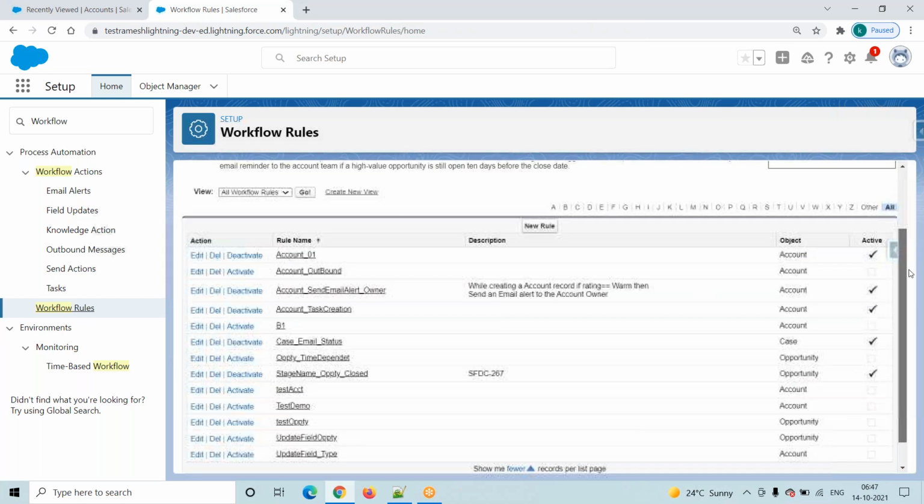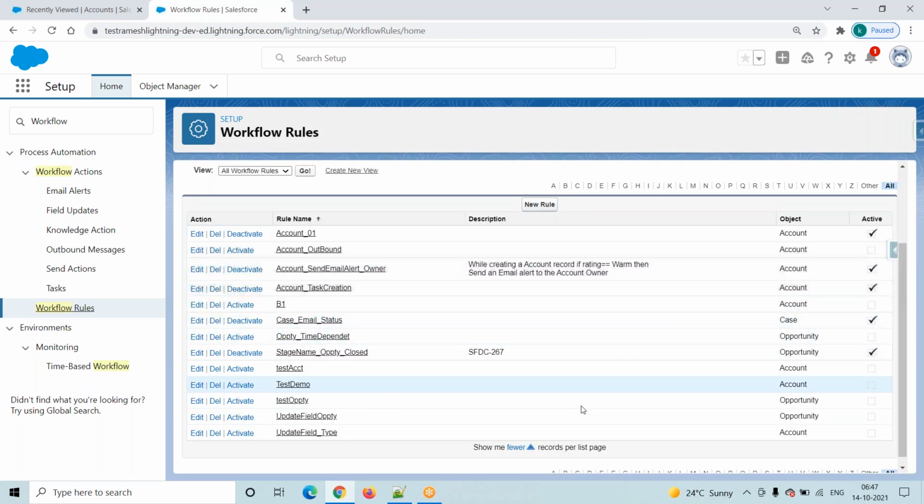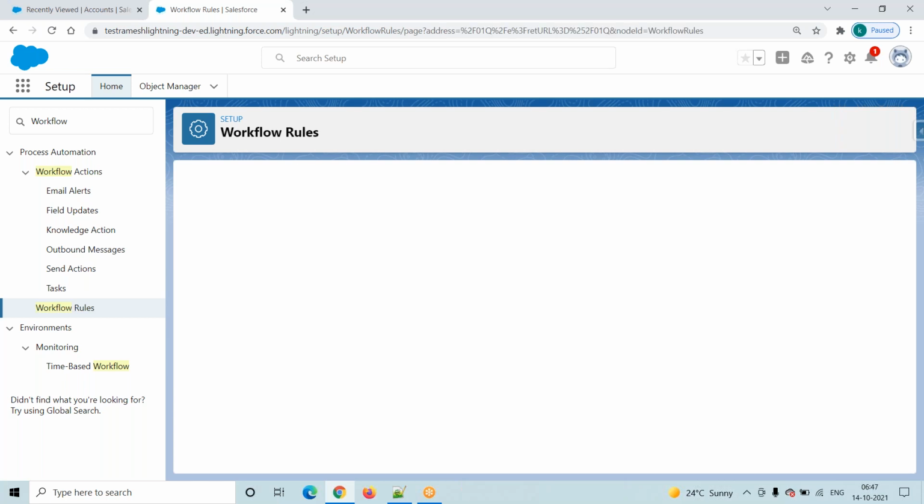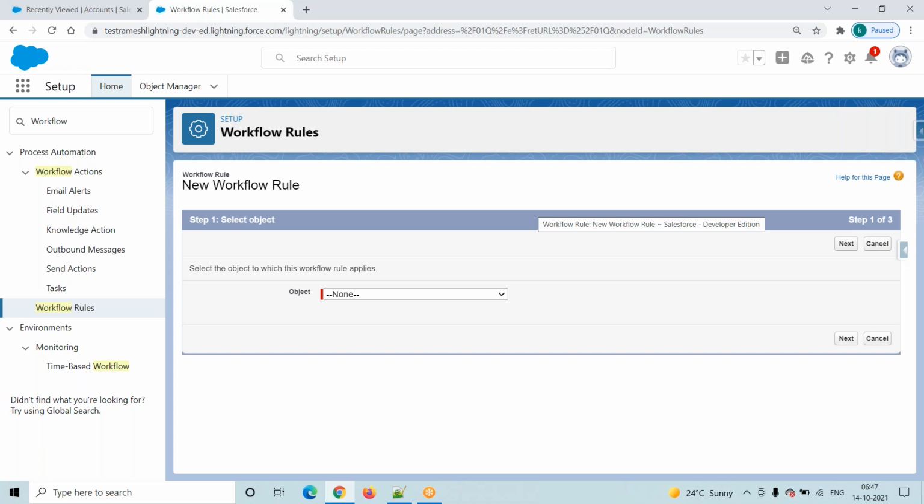Now we are trying to create our own workflow rule. Click on this new rule button. We are creating our own rule. Once you click on the new rule button, the system will redirect to this particular screen.